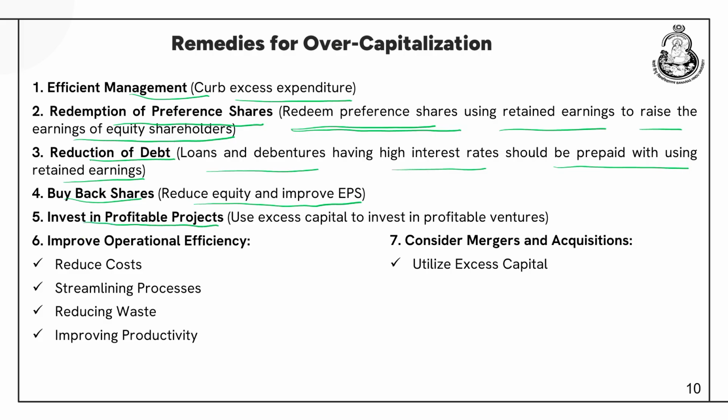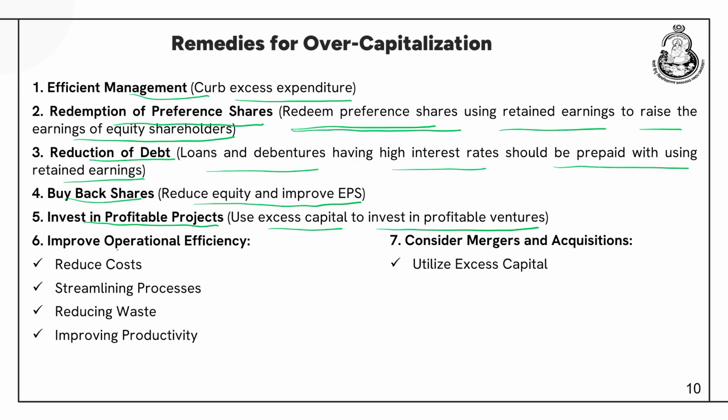Invest in profitable projects: use excess capital to invest in profitable ventures, because the company has a lot of excess funds. So the company should be keeping its eyes open, looking for all the potential good opportunities to make investments. If it finds any good opportunity, it should use that excess capital there. Improve operational efficiency: the company should try to reduce its cost, streamline the processes, reduce waste and improve productivity. Doing all these things, the company can to an extent sort out the issue of overcapitalization.